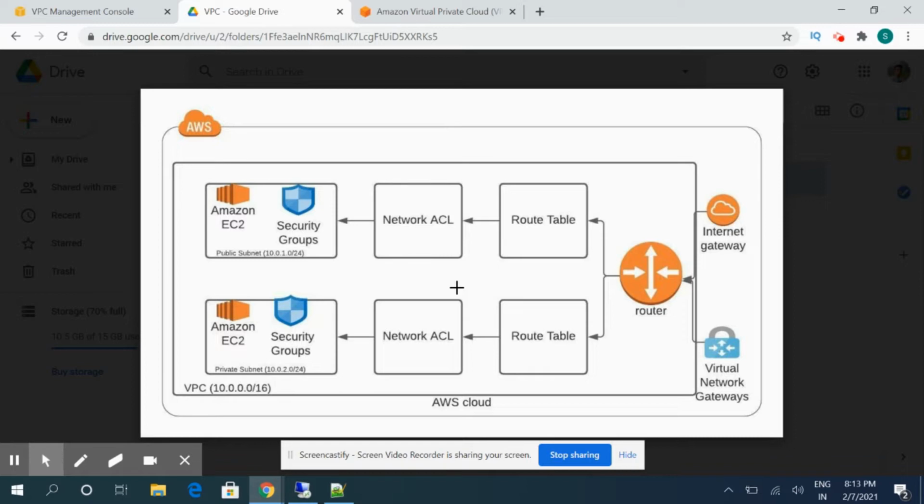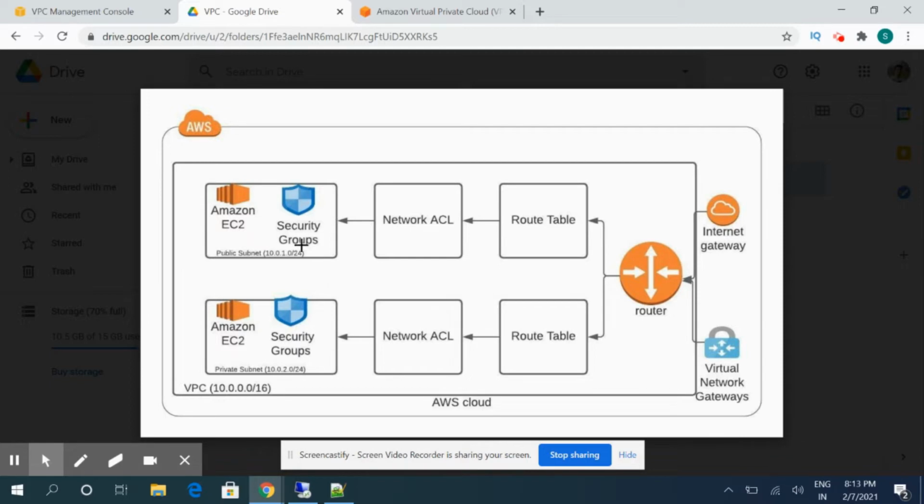So in this network ACL, we will be giving a priority. Based on that priority, the rules will be evaluated. If it's an allow, then that particular rule will be allowed to communicate to our EC2 instances. If it is not allowed, it's a denial, then it will not be sending the traffic to these Amazon EC2 instances.